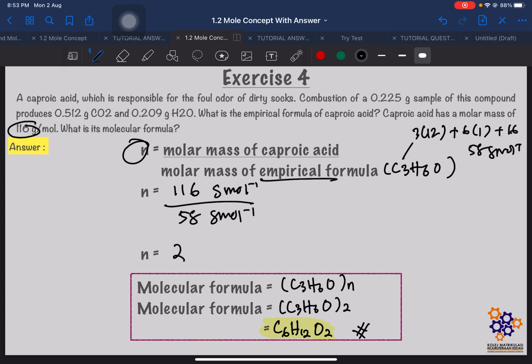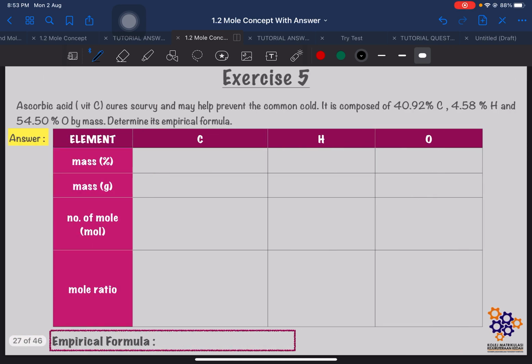Okay, now we want to go to the next question. Exercise 5. Ascorbic acid, vitamin C, cures scurvy and may help prevent the common cold. It is composed of 40.92% of carbon, 4.58% of hydrogen, and 54.5% of oxygen by mass. Determine its empirical formula. So, it just wants us to find the empirical formula.